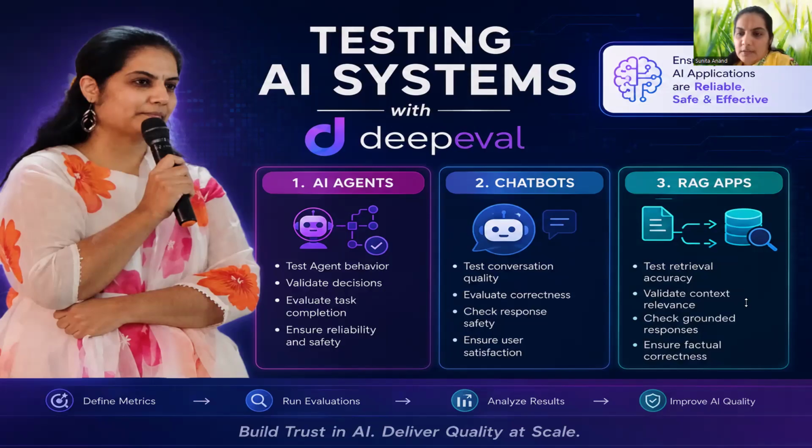Now, RAG applications. Here we are going to integrate these AI agents with our applications and check whether the context it is integrated with is giving us the correct results. Is it integrated with the correct application and giving us the correct results? So in that case, we are going to check these RAG applications, which are also again built on AI. So let's go on to the next slide.